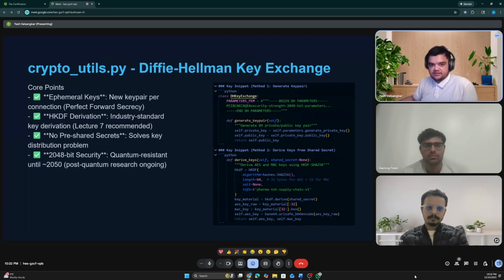No pre-shared secrets. The entire DH handshake is zero configuration: no hard-coded keys, no PKI setup, no certificate exchange. Both parties independently derive the same secret using only public parameters. The 2048-bit security: we use the recommended RFC 3526 DH parameters. This is the standard size used in production, TLS, OpenVPN, etc.